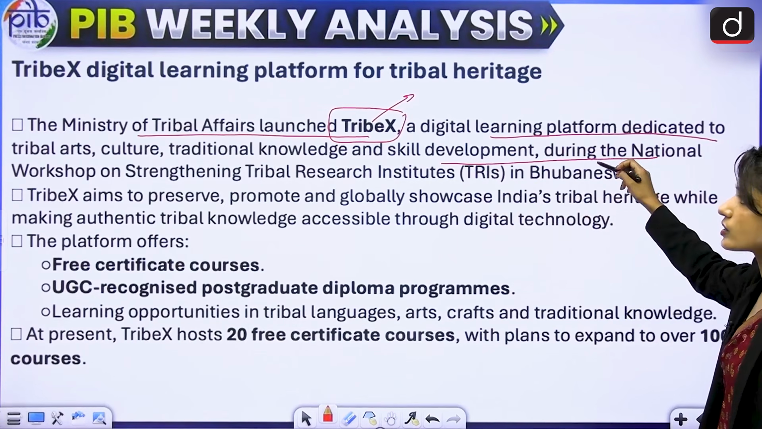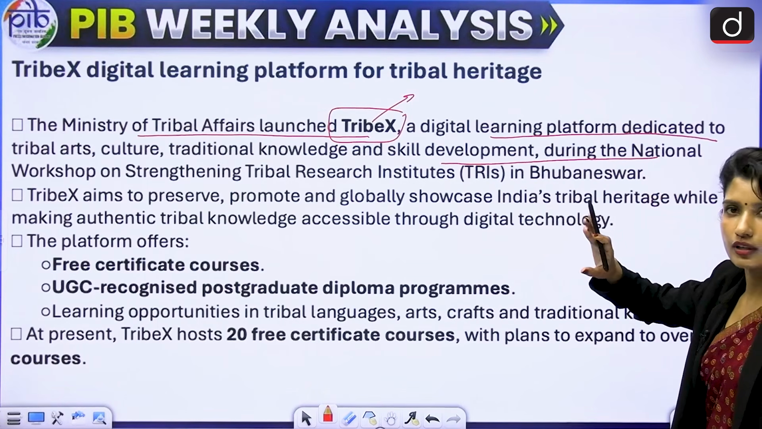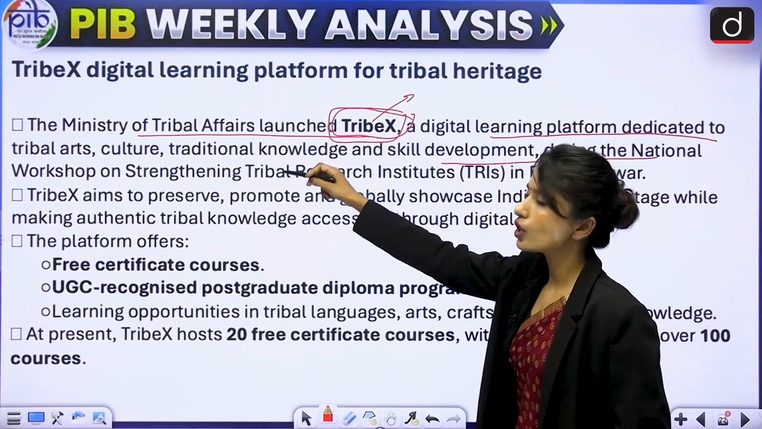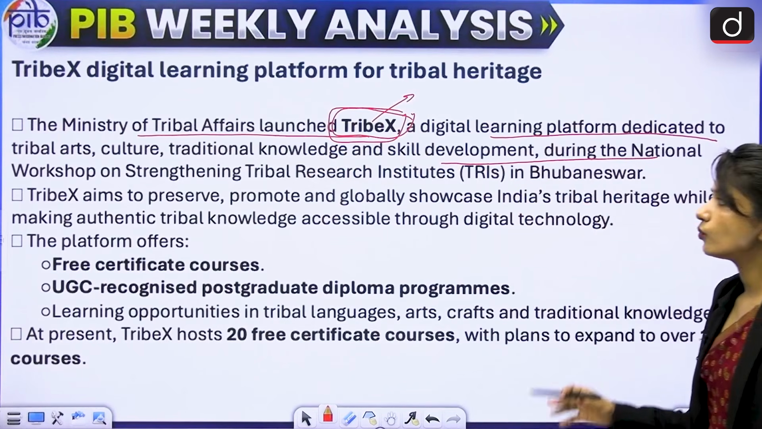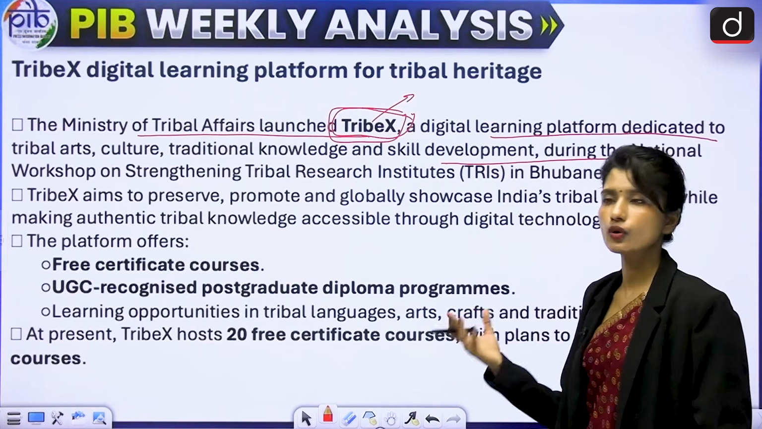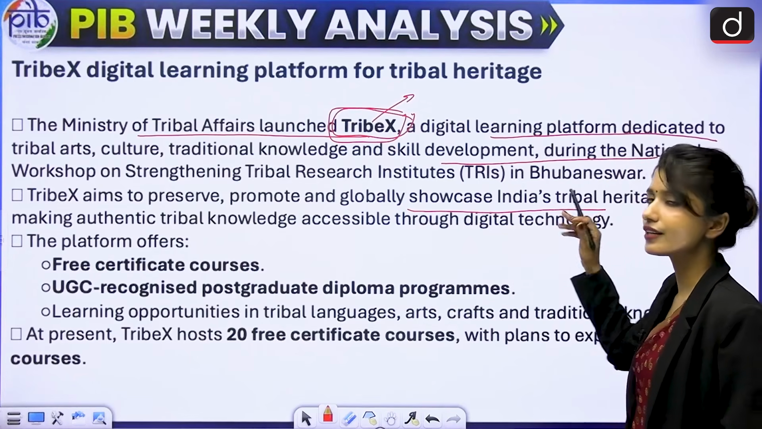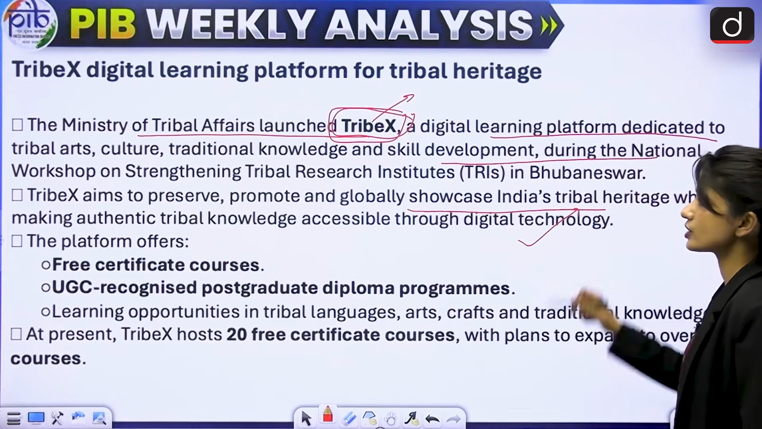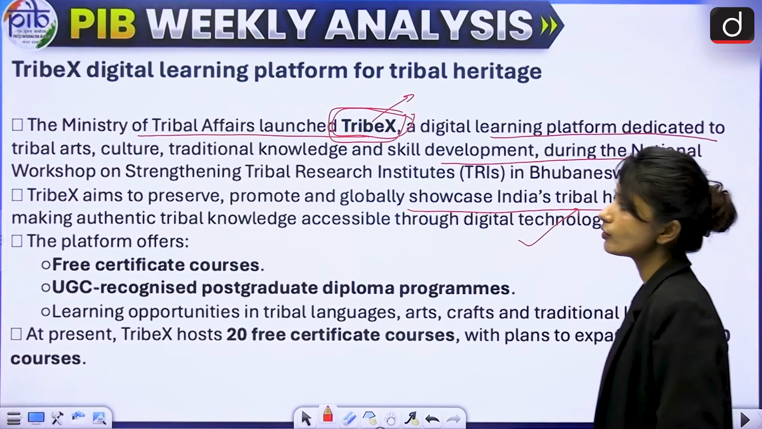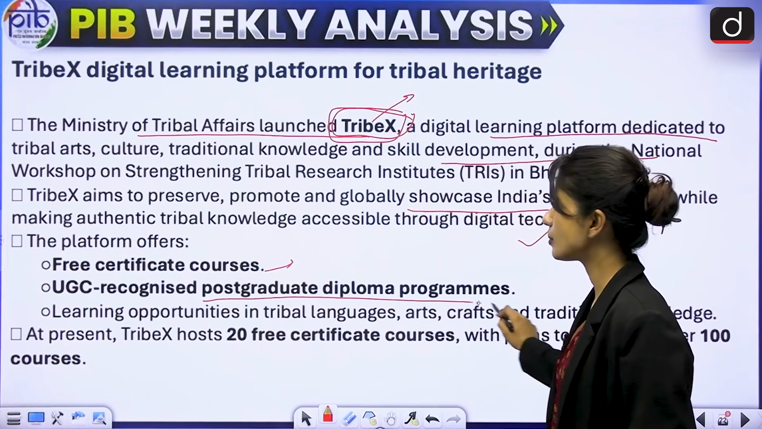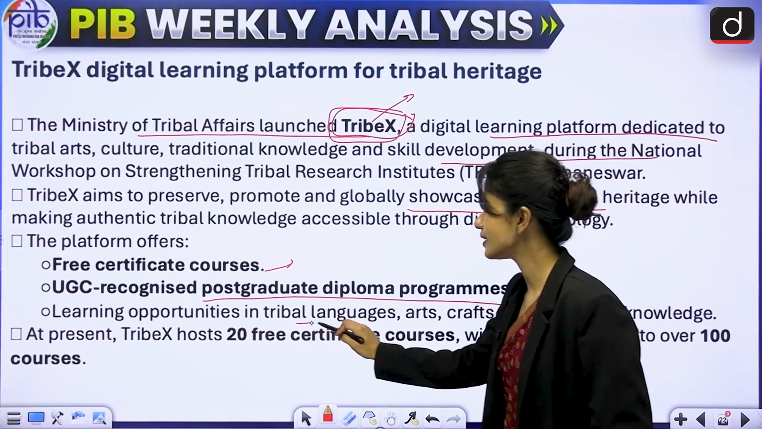Right? And where it was launched, although that is not important for us, what is important is what exactly this is, which ministry launched it, and what it aims to do. So it aims to preserve, promote, and globally showcase India's tribal heritage, tribal culture, tribal knowledge, right, through digital technology. Now, this platform will offer free certificate courses, UGC recognized postgraduate diploma programs, and learning opportunities in tribal language, arts, and crafts.